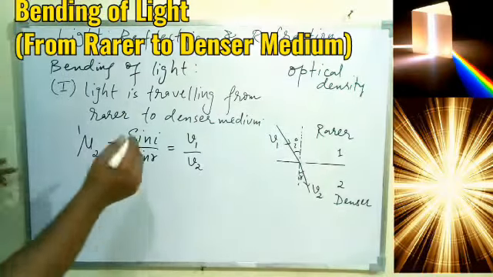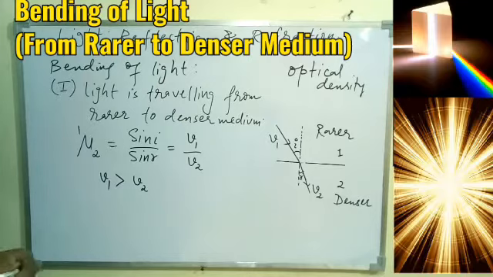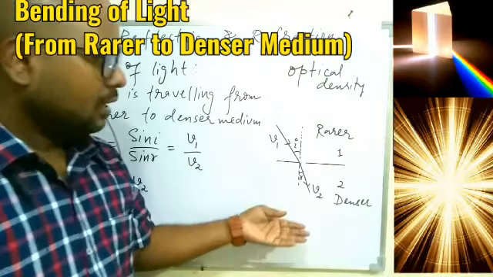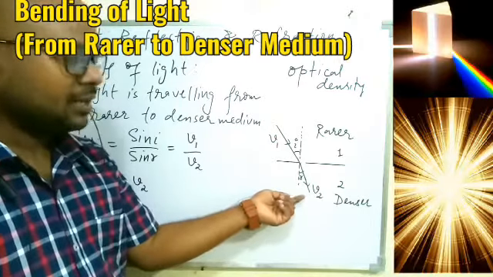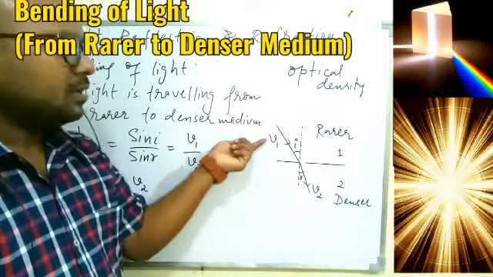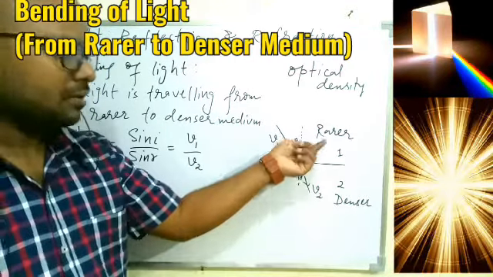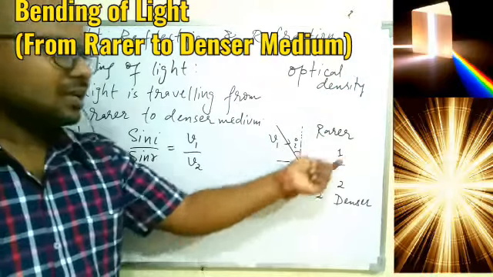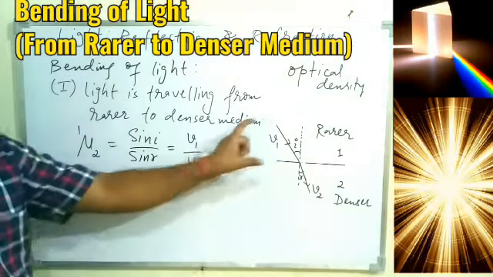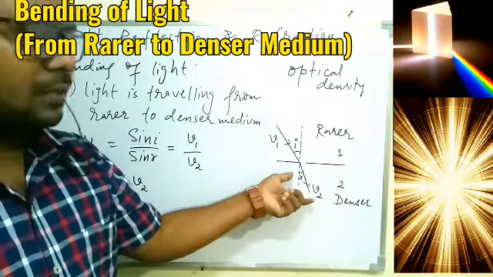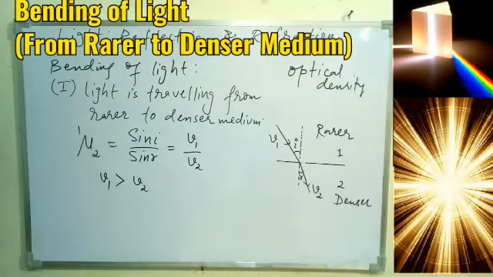So we understood that in medium 1 the speed of light will be more as compared to the speed of light in medium 2. This is very simple to understand. If the medium is denser, then the light will have less speed as compared to the speed of light in the other medium. So here, since medium 1 is rarer and medium 2 is denser, we can say in medium 1 the speed of light will be more as compared to medium 2. So we can say V1 is greater than V2, that is understood.